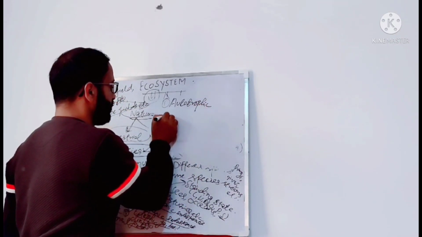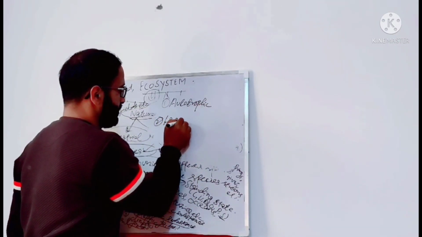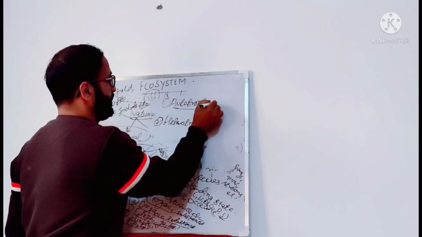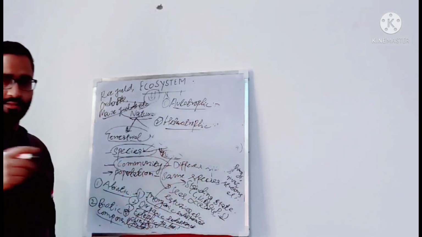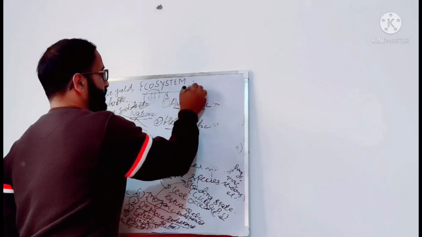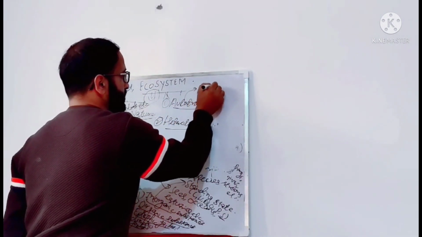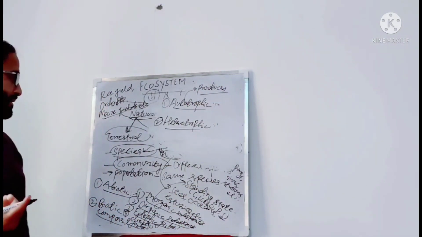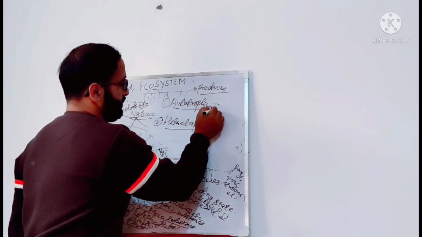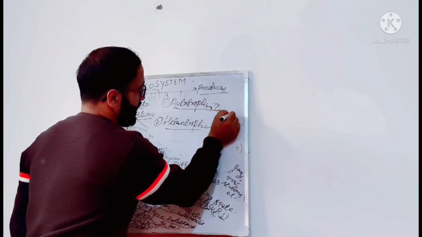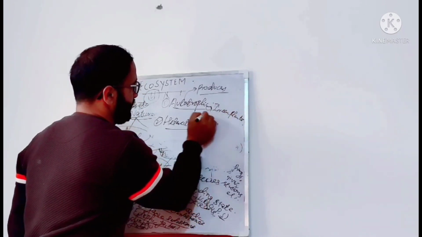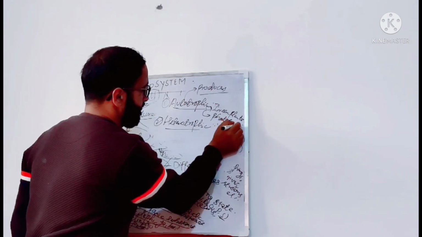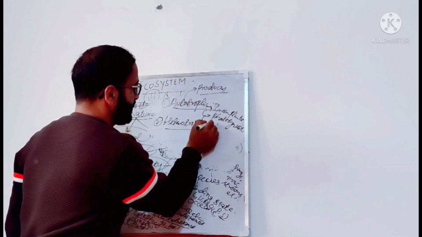The autotrophic component consists of producers only, like green plants, photosynthetic bacteria, chemosynthetic bacteria.